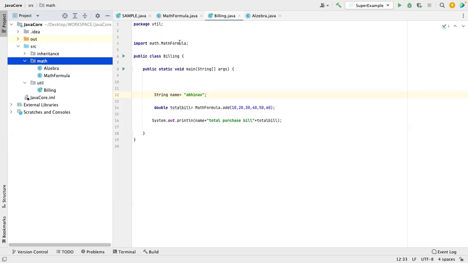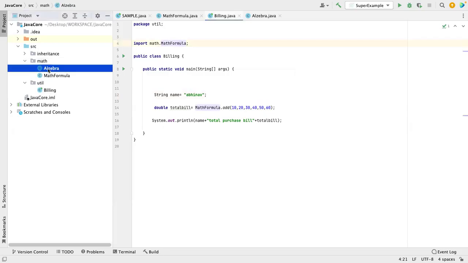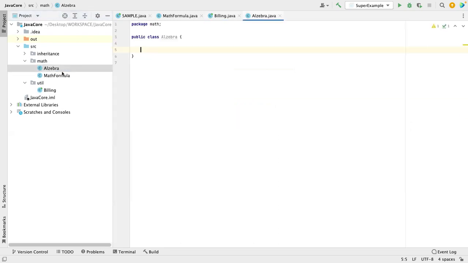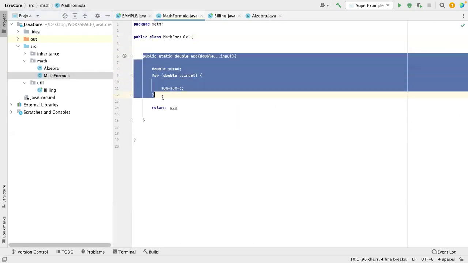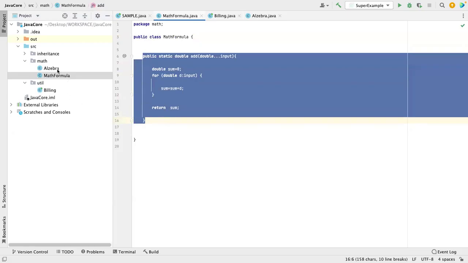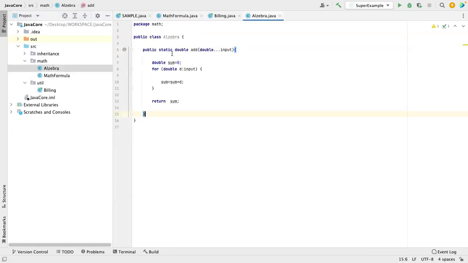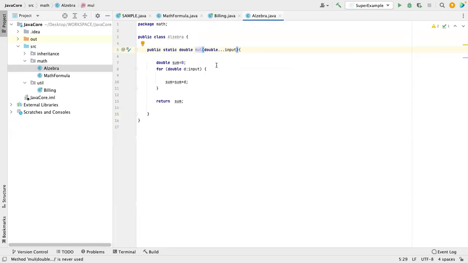So let's assume now I have imported math formula. Now there is also an algebra class. Let me create one more, a same method over there with a different operation. Here I will do multiplication.